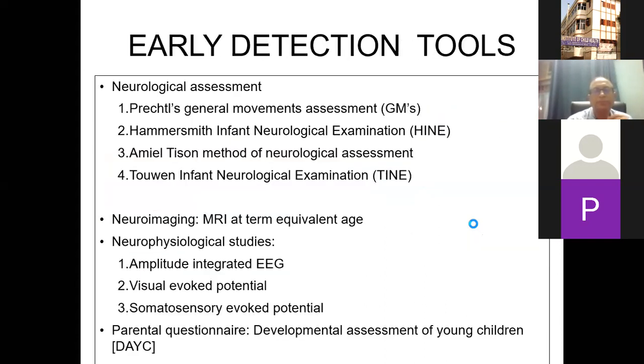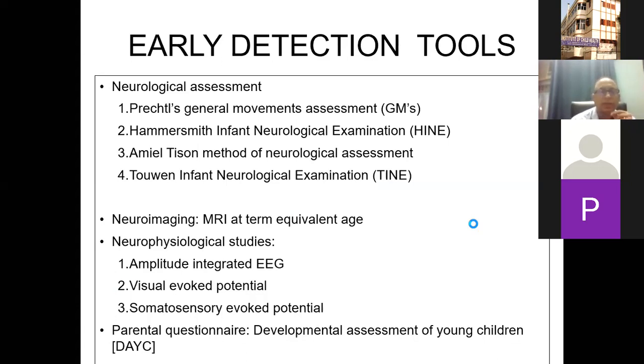So that is why we understand the importance of early detection, because we can go in for early interventions and a better neurological outcome. So early detection tools, and this was just in the question answer session last time, Preeti brought it up. And these are some of the important things that have come up in the last maybe 10 years. Neurological assessment by general movements assessment by Prechtl.